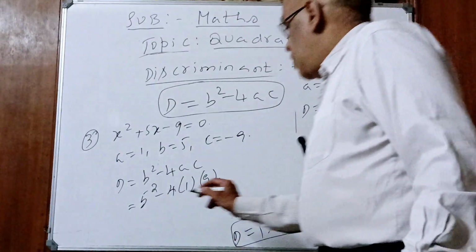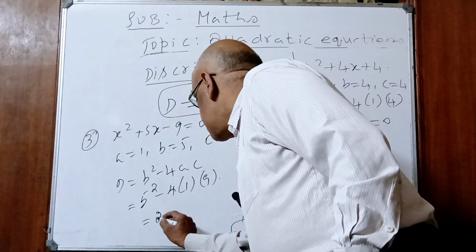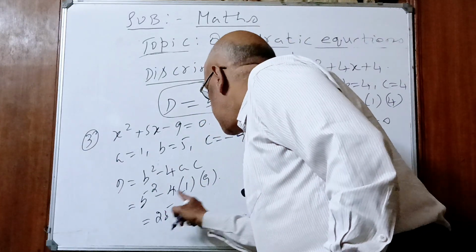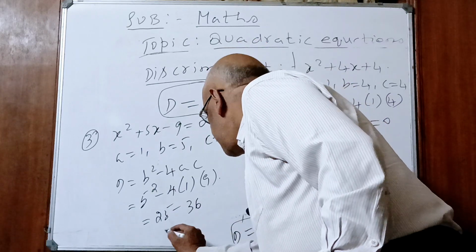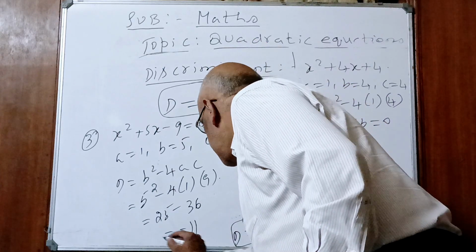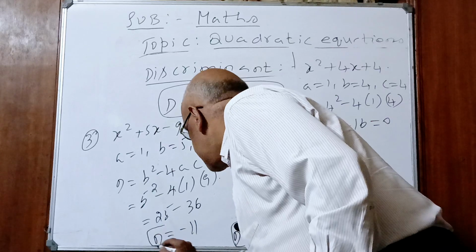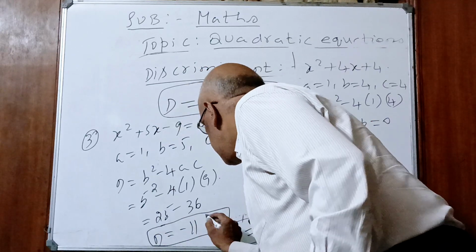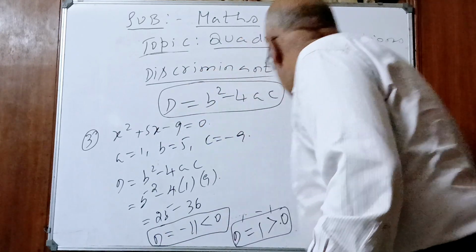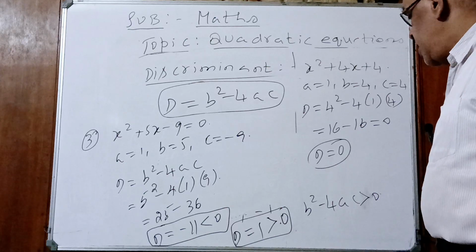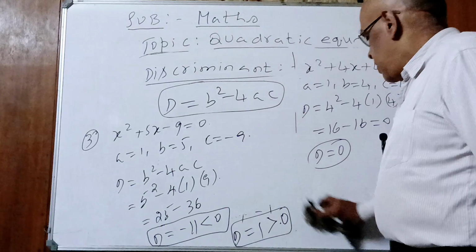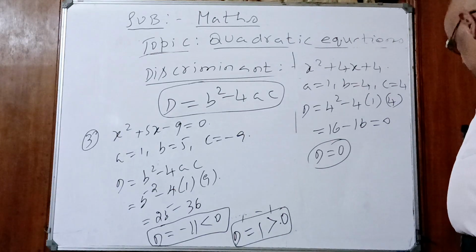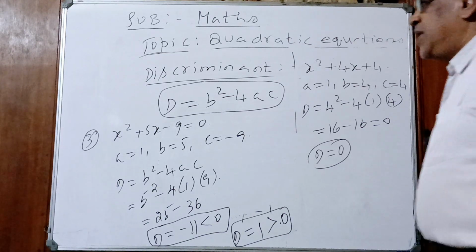So, what is 5 square, children? 25. 4 times 9 is 36. 25 minus 36 is minus 11. This is the discriminant. Yes or no, children? Which is less than 0. Yes or no, children? Very interesting. Yes, sir. That's it about discriminant, where the value is b square minus 4ac.